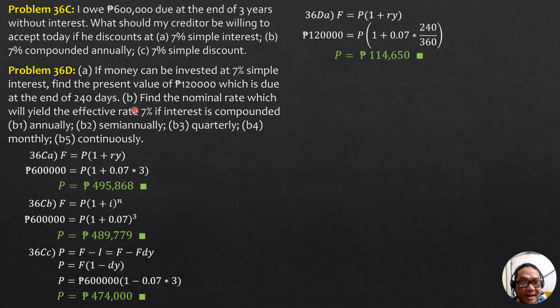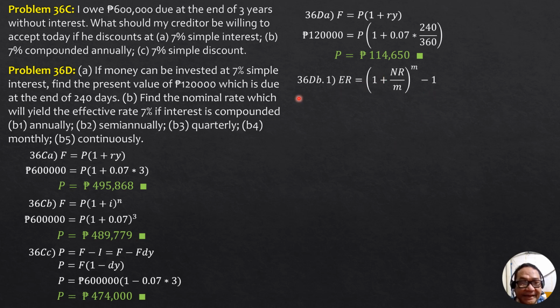We proceed to letter B. Find the nominal rate which will yield an effective rate of 7% if interest is compounded for these cases. So remember the effective rate formula, that's the ratio of the interest during the year divided by the principal during the year, and therefore the formula, if you can still recall, is ER equals quantity 1 plus nominal rate over m, quantity raised to m, minus 1 in general.